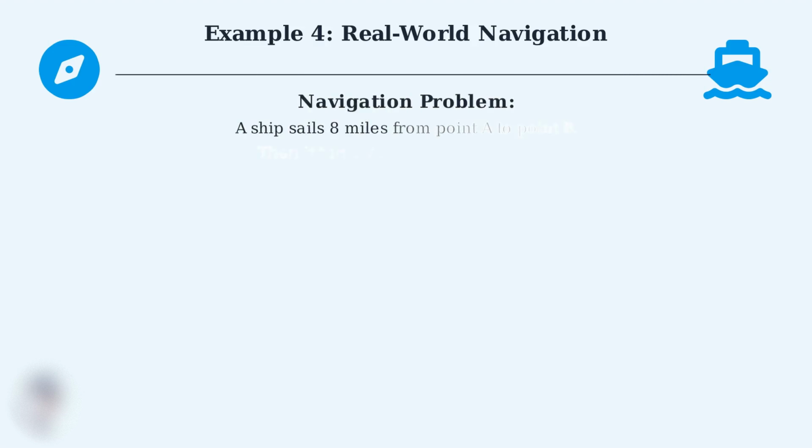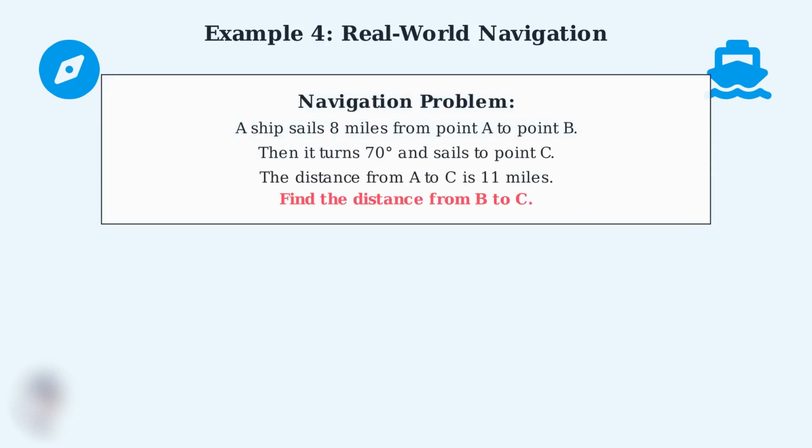Here's our navigation problem. A ship sails 8 miles from point A to point B, then turns 70 degrees and sails to point C. We know the distance from A to C is 11 miles, and we need to find the distance from B to C. Let's visualize this navigation scenario with a triangle diagram to better understand the given information.